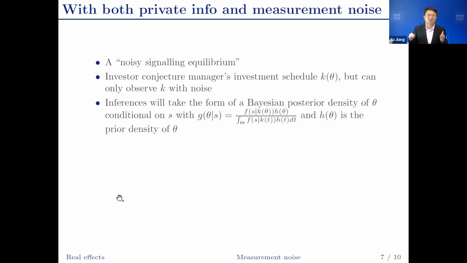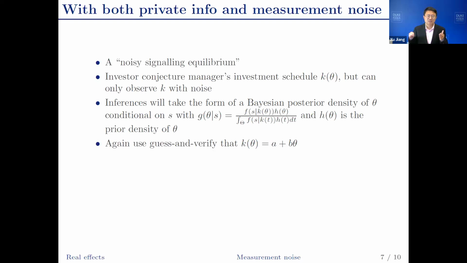So in this case, investors are going to use Bayes' rule to try to figure out the distribution of theta given S and given the investors' conjecture about the manager's investment schedule. You can use Bayes' rule to figure out theta because theta is an exogenous variable. Again, we can use guess and verify in this simple setting. In more complicated settings, we need more advanced techniques.